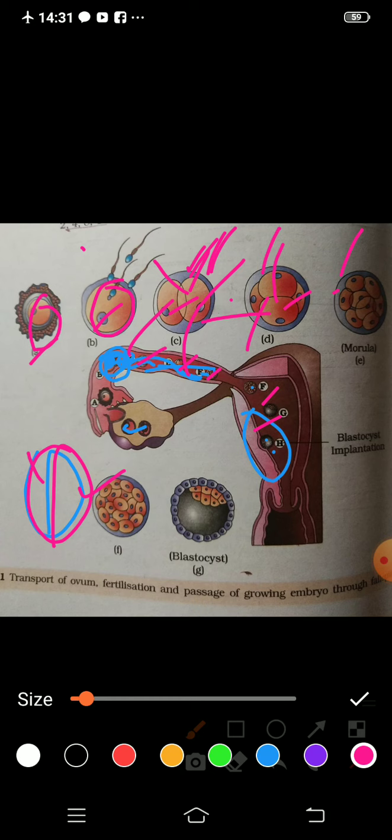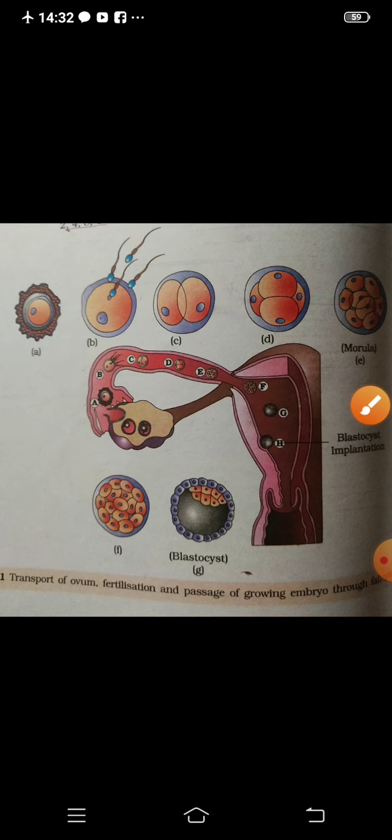It's not that they stop after 2, they keep on dividing. 2 to 4, 8, 16, right, they keep on dividing like this. So that means subsequent cleavage proceeds one after another in an orderly manner, but is rapid and not accompanied by growth. So this type of division is known as fractionating division. You have studied fractions, dear, in maths.